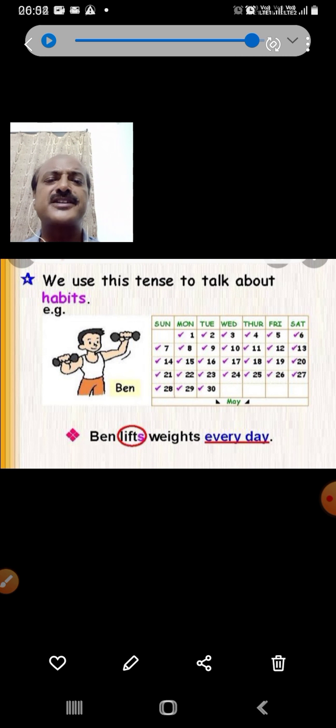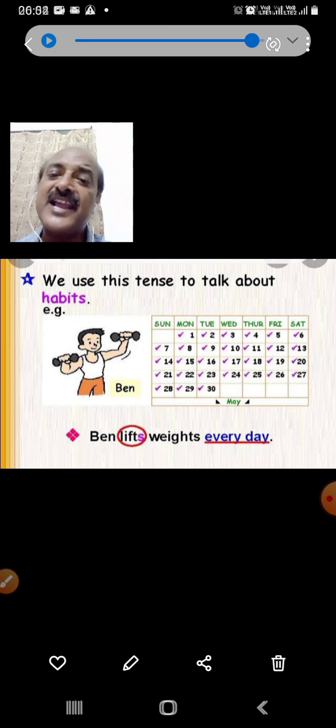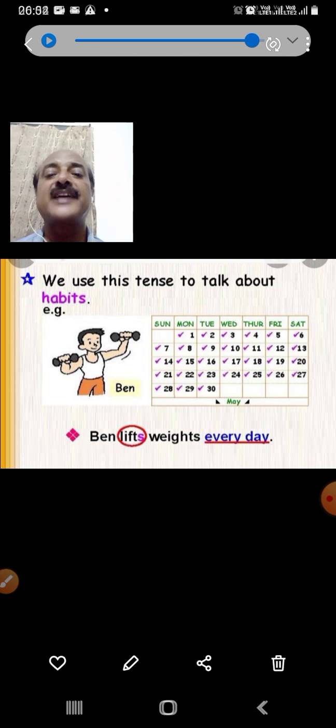Now we use this tense to talk about habits. Example, Ben lifts weights every day. That means he does exercise every day. So it is the universal truth that every day he does exercise. So these are habits. Like your father has habits that every day he will read newspaper, drink tea. So that is a habit of every day.